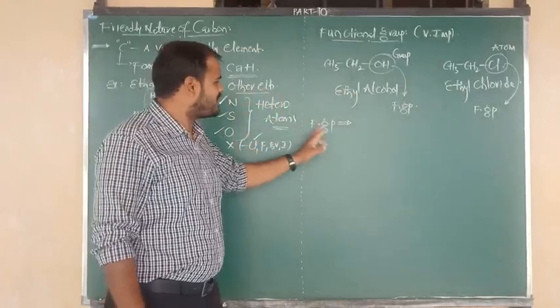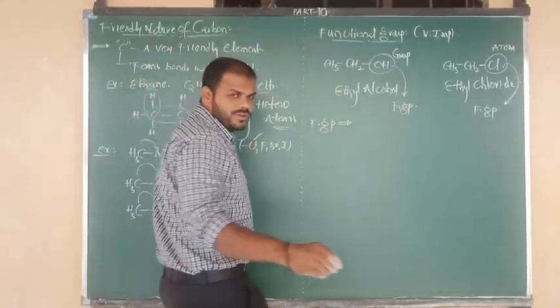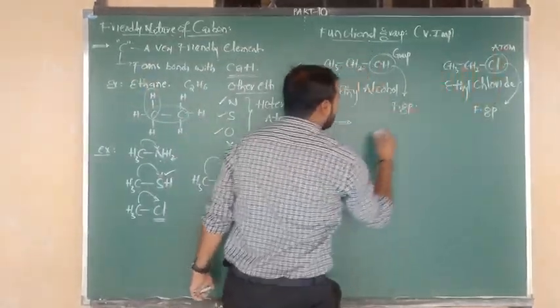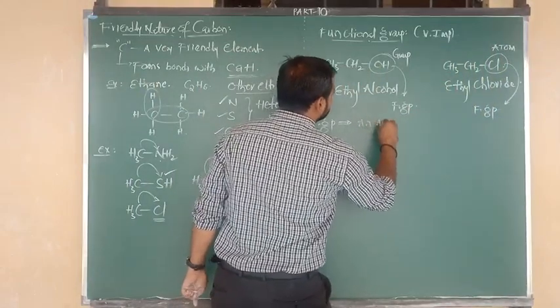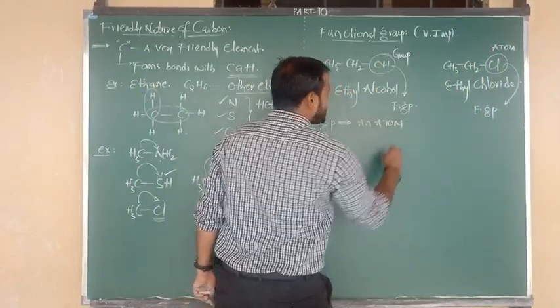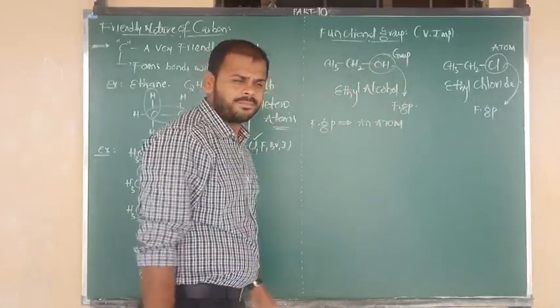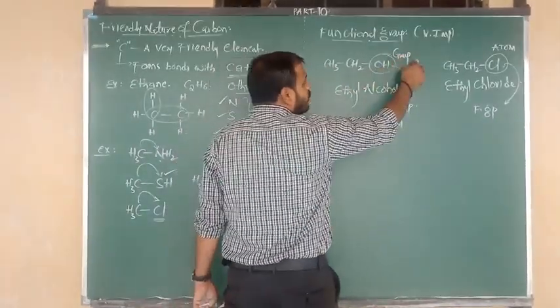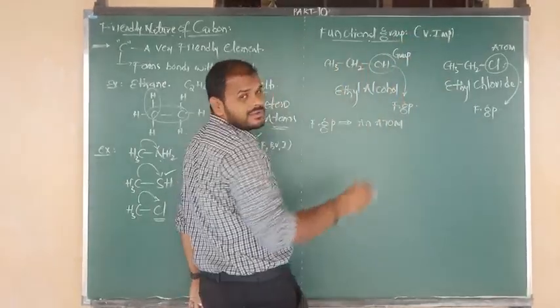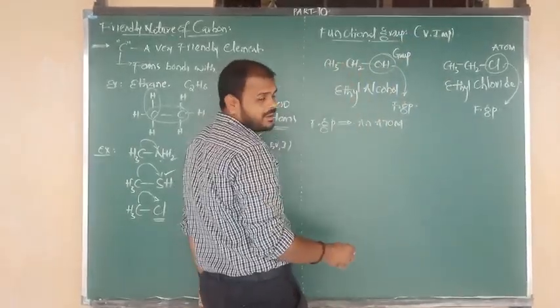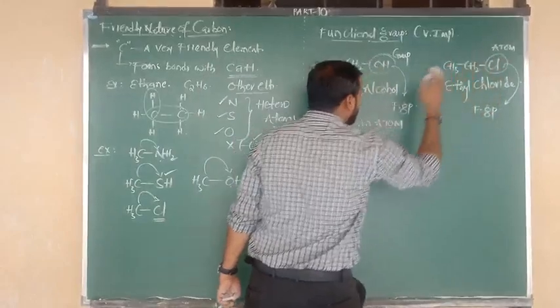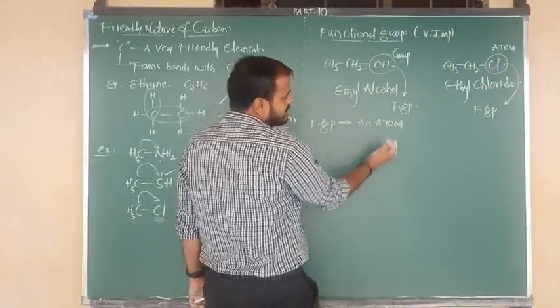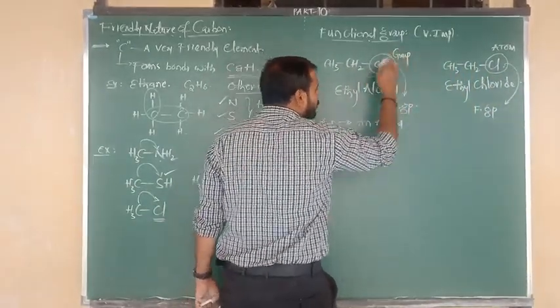They are known as functional group. So once again, as per example, what is the atom? Chlorine atom. And we can say functional group can also be a group of atoms. Here two atoms are there in that group, one is O and one more is H atom. So functional group is an atom, and also a group of atoms.